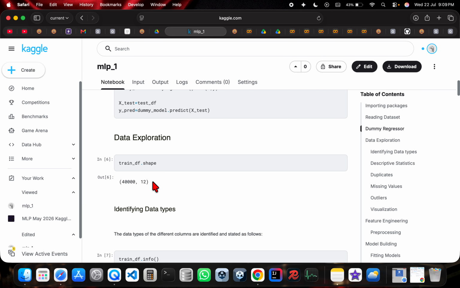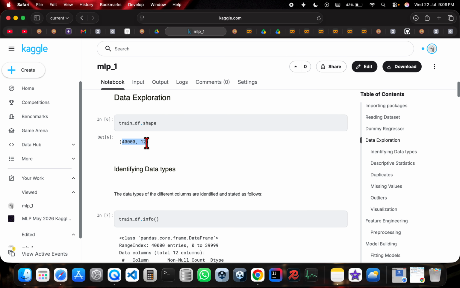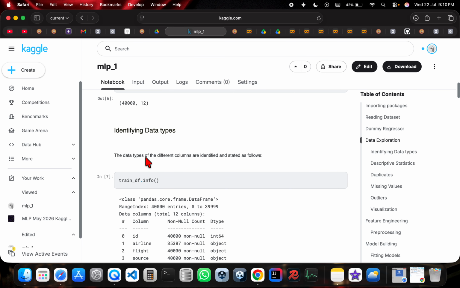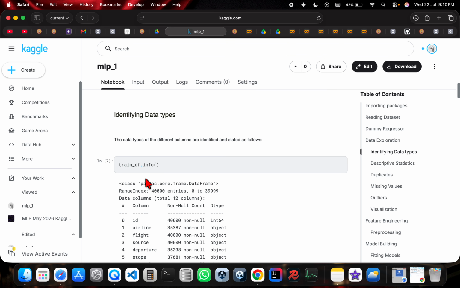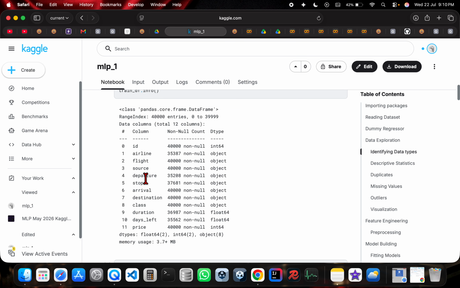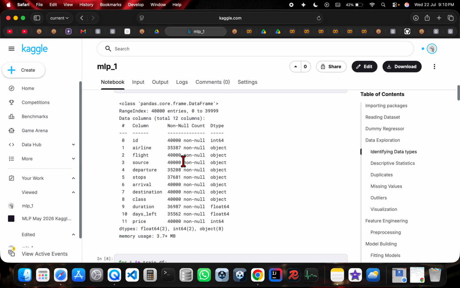And then we had the data exploration part, in which we find that in the train data set there are 12 columns, which is also including the price, and 40,000 rows. So there are 40,000 samples and 12 features. One of the features is the target feature, which is the price, whose data type is an integer.